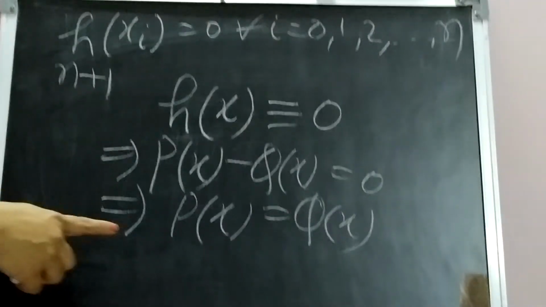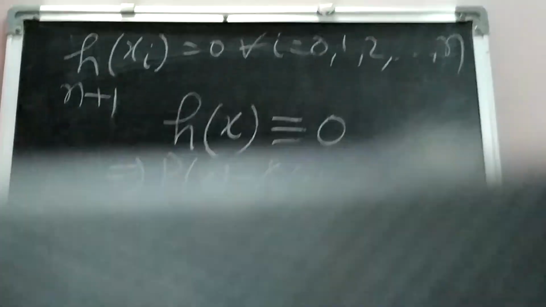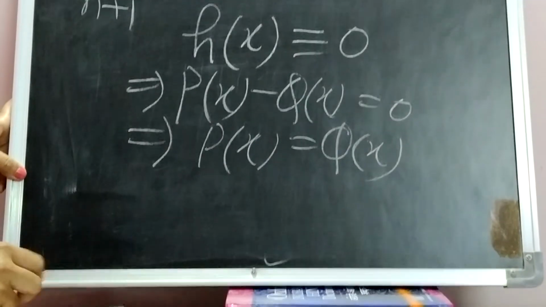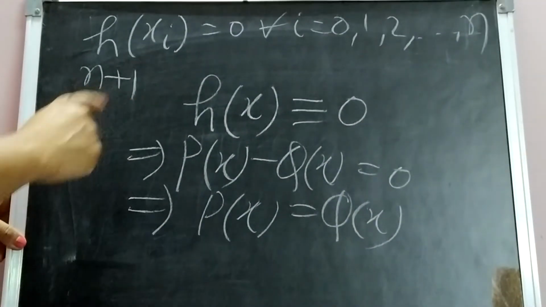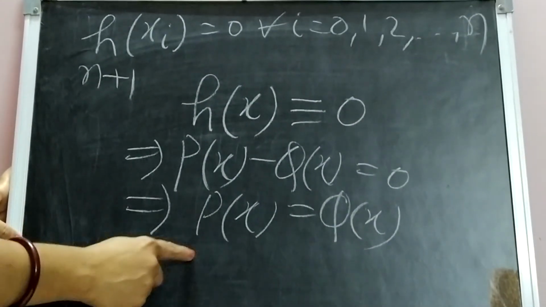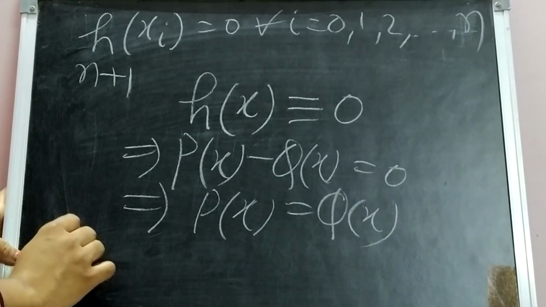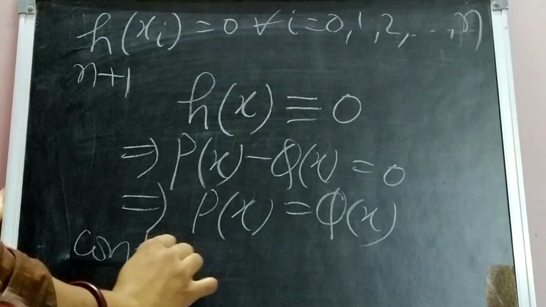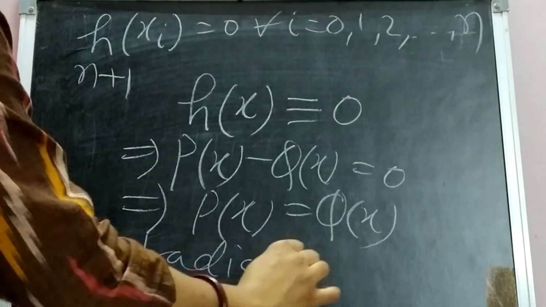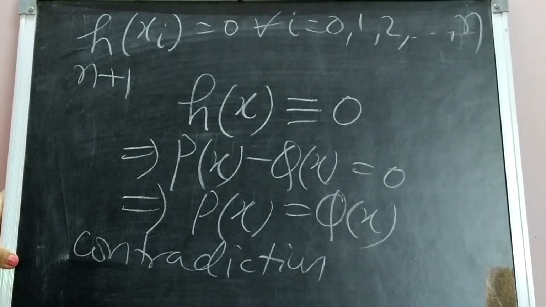This contradicts our initial assumption that p and q are different polynomials of degree at most n and both interpolate f, but here both are coming out to be the same. Which is a contradiction to our supposition.